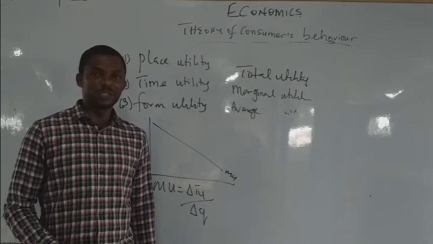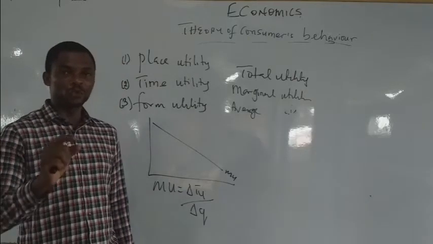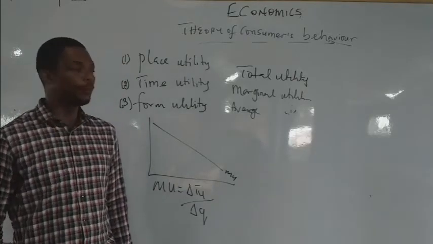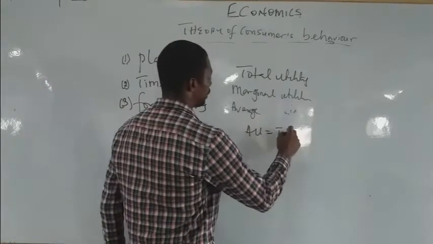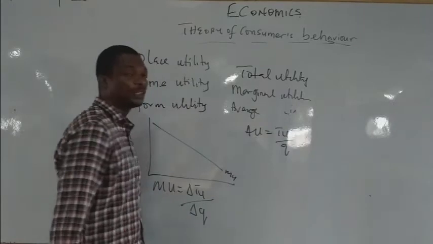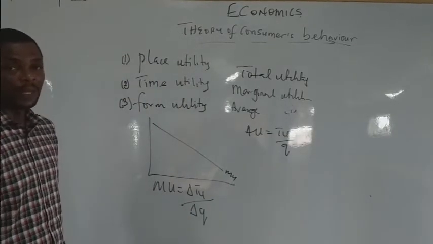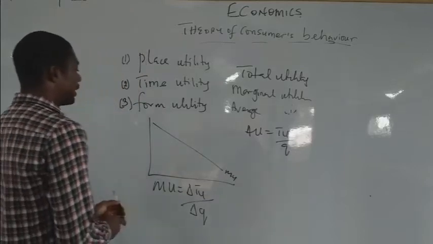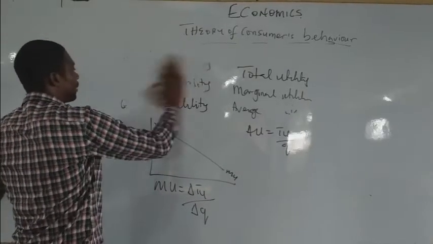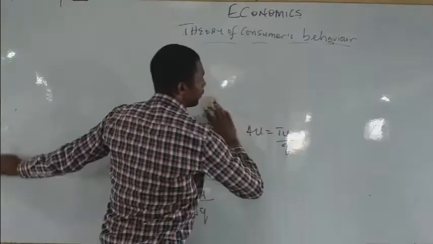Then the next formula, or concept there, is average utility. What is average utility? The satisfaction a consumer derives from consuming a unit of a given commodity. That satisfaction you derive, which is AU, is total utility divided by quantity. It's referred or known as what? Average utility.